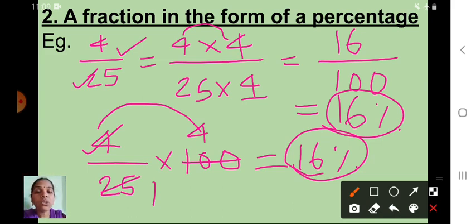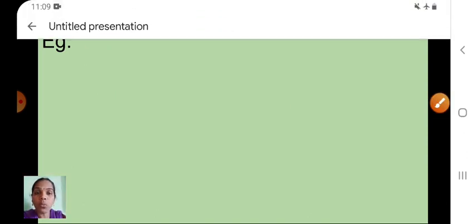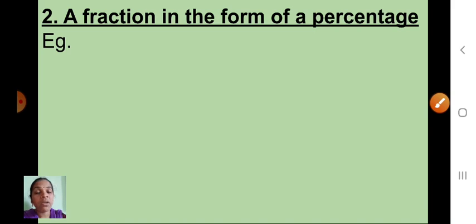Okay, children. So in this session, what we discussed is what is meant by percentage. How we have to calculate the percentage of a given number, that also I have told. Isn't it, children? And the next one is what? How we have to convert a percentage form into a fraction. Otherwise, one more thing, how we have to convert a fraction form into a percentage form.